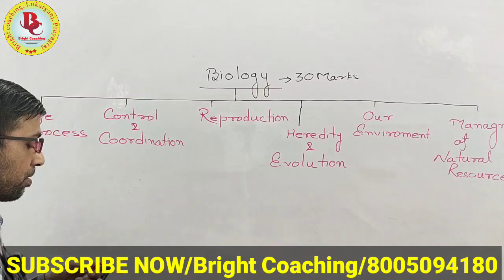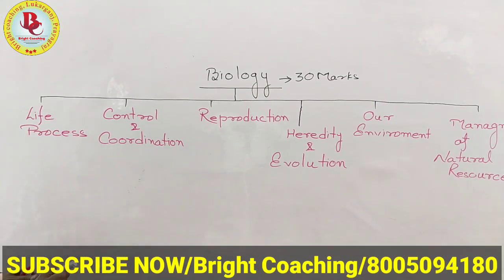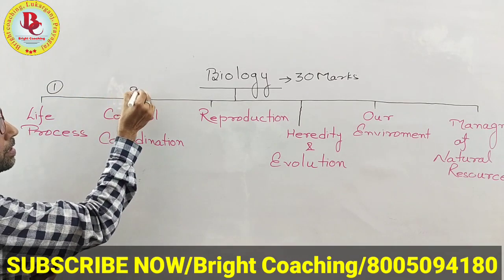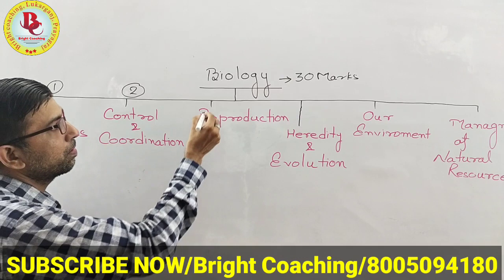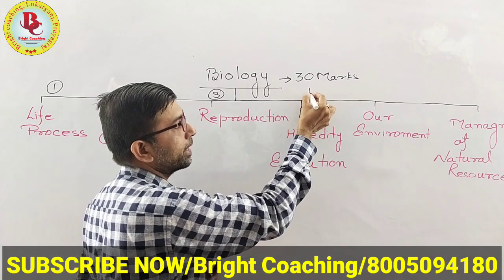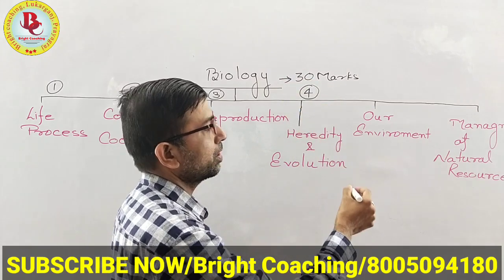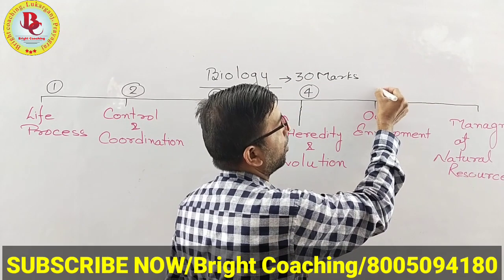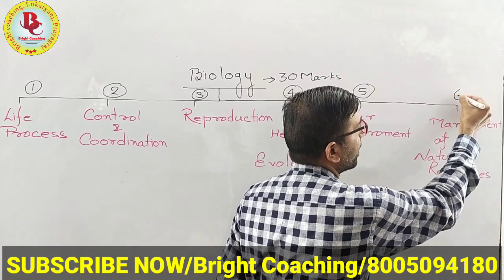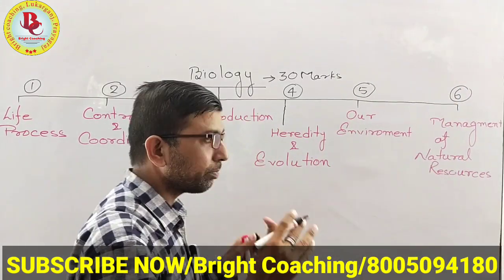Number 1 is life process, second is control and coordination, third is reproduction, fourth is heredity and evolution, fifth is our environment, and sixth is management of natural resources.